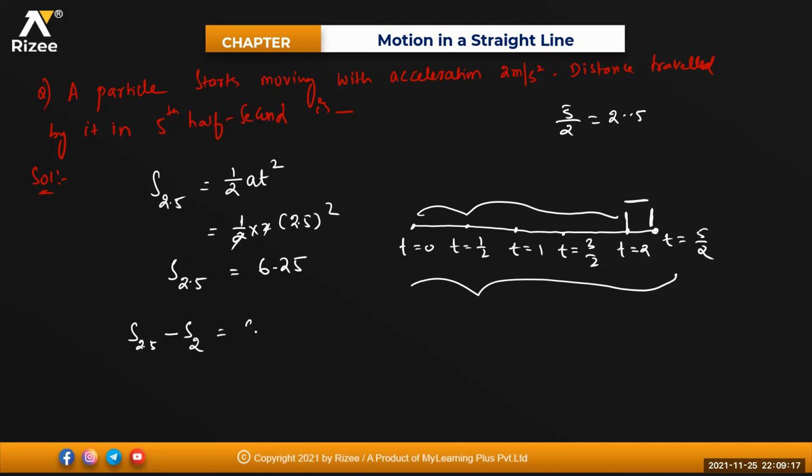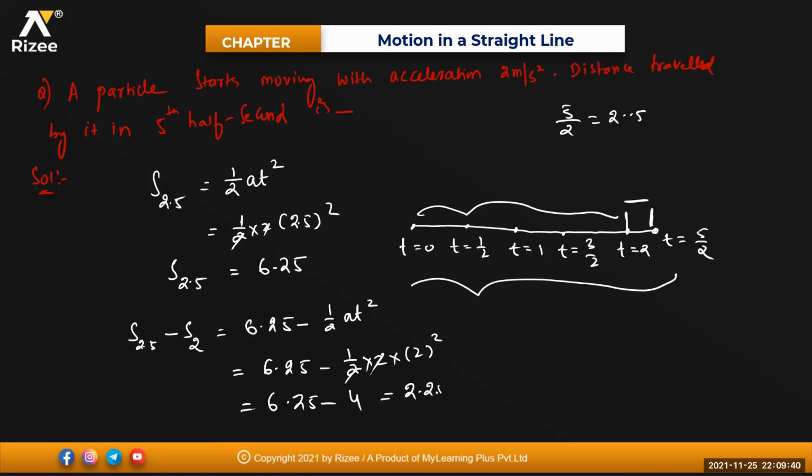Clear, sir. 6.25 minus distance traveled in 2 seconds, which is half into a into t square. That is 6.25 minus half into acceleration, which is 2, into 2 square. That is nothing but 4, as the 2 and 2 get cancelled. So 6.25 minus 4 means this will become 2.25 meter. Very good question. Clear? Yes, clear, sir. 2.25 meter.